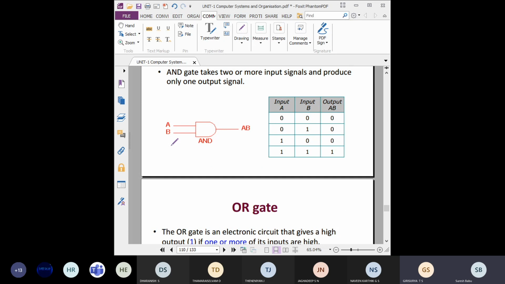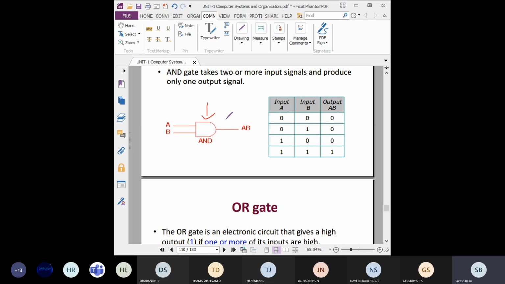Logic gate symbols are also there. In the homework I saw some students are not exactly drawing the symbol. So students, kindly practice the symbols carefully. Don't draw any rectangle shape. See, on the front side it is a curved structure.